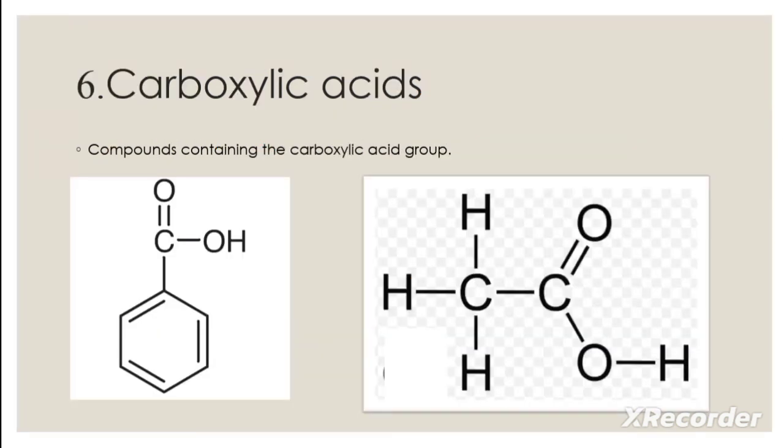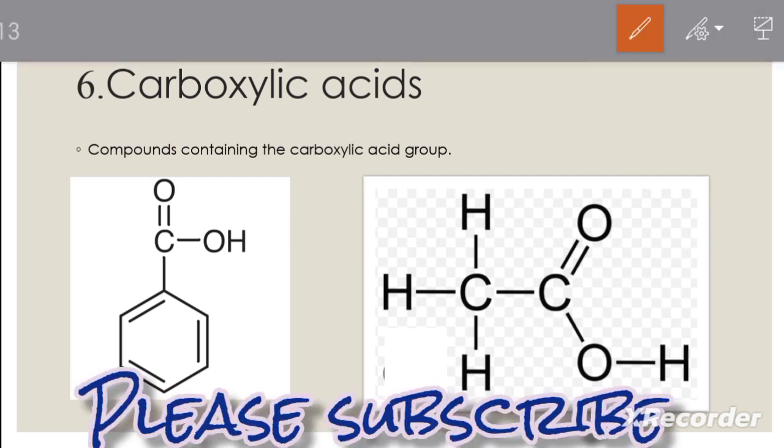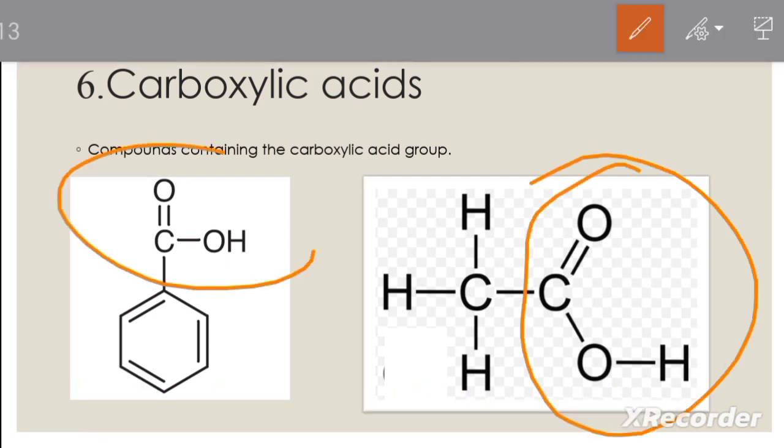Carboxylic acids. Compounds containing the carboxylic acid group are known as carboxylic acids. So here this is a carboxylic acid group. Carbon double bonded to oxygen and single bonded to an OH group. Then that is a carboxylic group. Right?